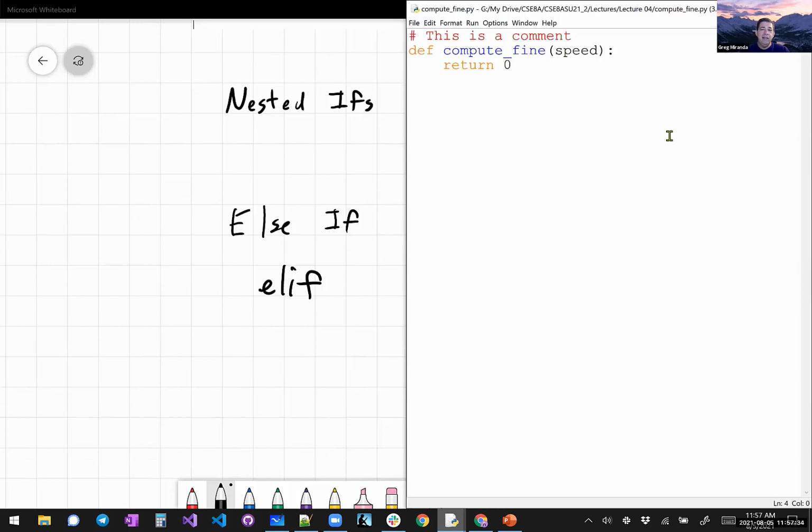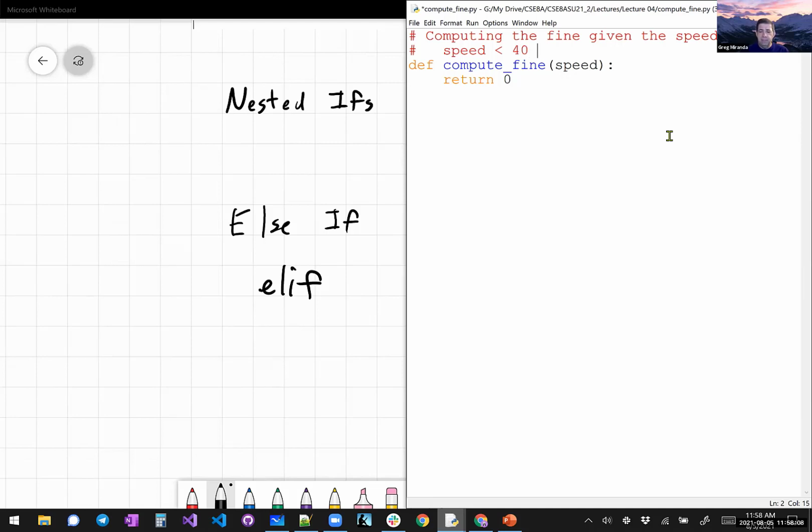Comments help us explain things. And occasionally we use comments to say, what is this function's purpose? The purpose of this function is computing the fine given the speed. And based on the speed, let's put in the penalties. And by the way, that is a pound symbol. For those of you not familiar with the pound symbol, which is from phones, it's actually the hashtag symbol now. It has been co-opted by social media to be the hashtag, but it's called the pound symbol.